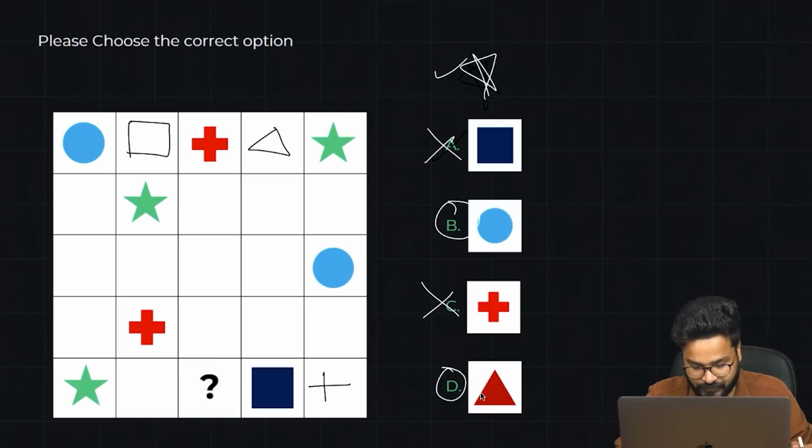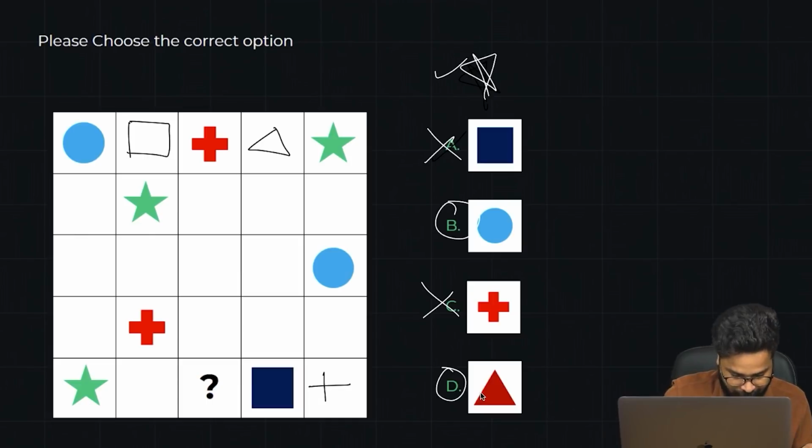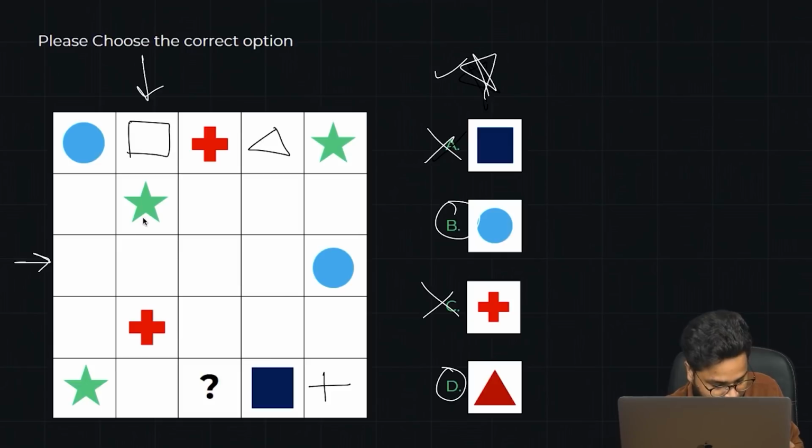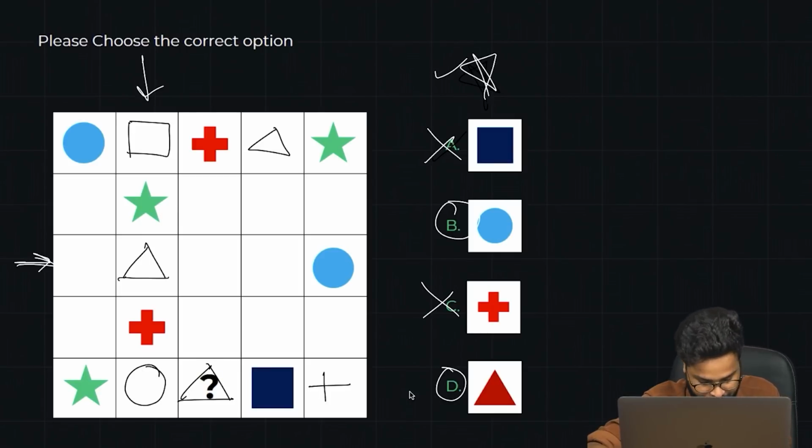So now checking into this circle or a triangle, what would be the next option that you can choose? So let us move on to another level of analysis here, guys. Come back to this row now, or this column. A square is already here, a star is already here, a plus is already here. So even this needs a circle or a triangle. But there cannot be a circle here because there is a circle in this row. So this means this must be a triangle. Yes. If this is a triangle, the only option left is this is a circle. So that means this is a triangle.